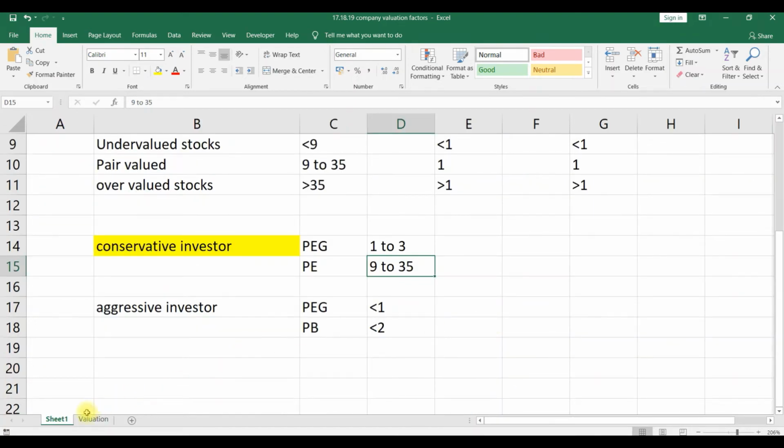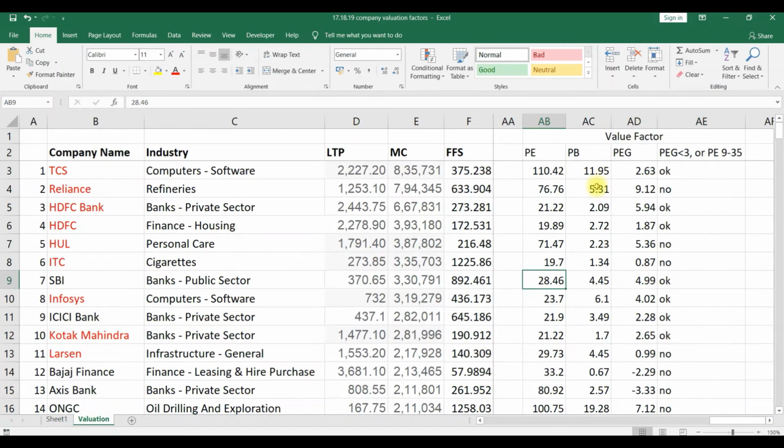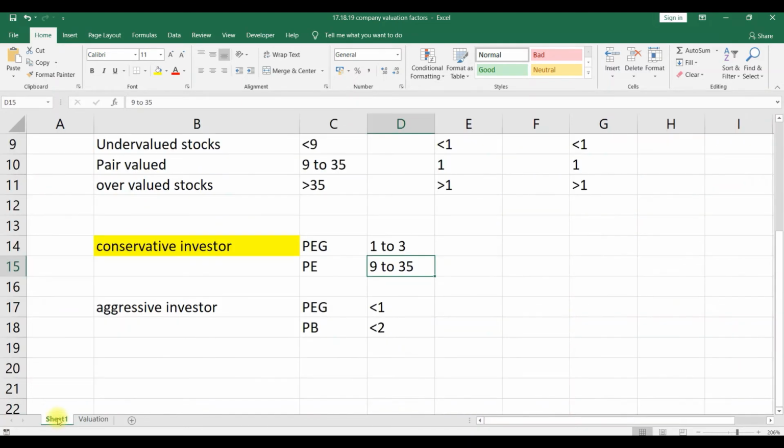In the previous video we have already collected data related to the price to earning, price to book value, and price earning to growth ratio. Now it's time to analyze for a conservative investor. For a conservative investor, we are considering the price earning to growth ratio, with the PE ratio as a secondary ratio. PE ratio is nothing but the price to earning ratio.